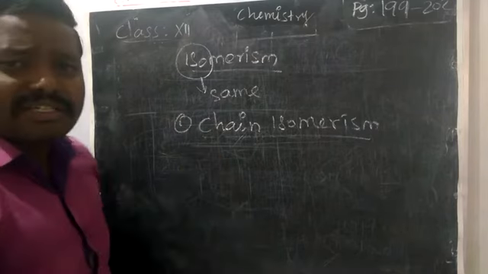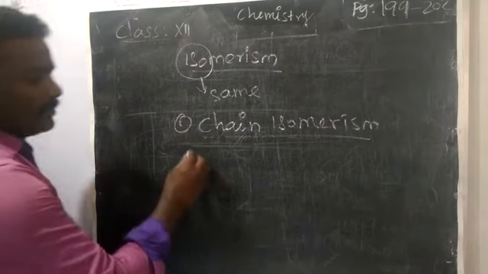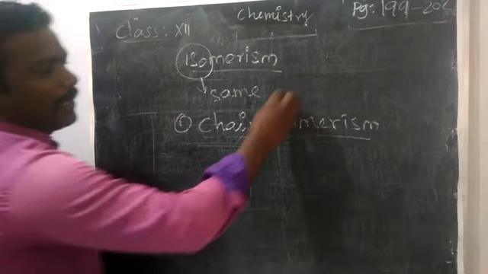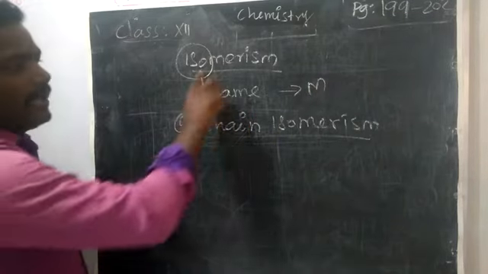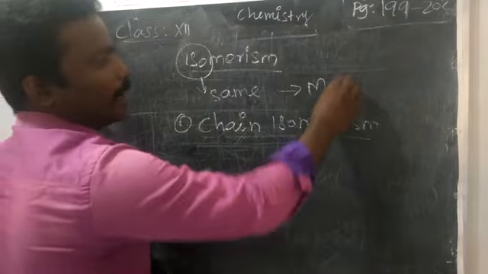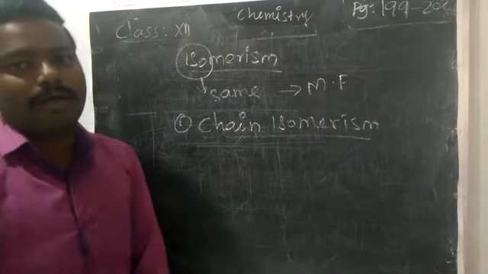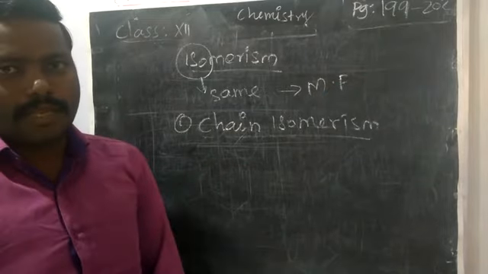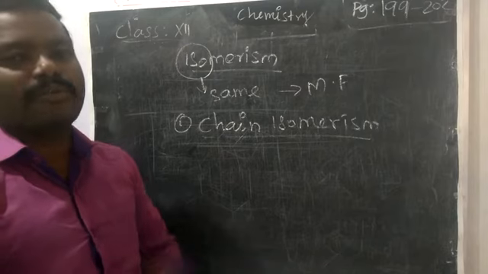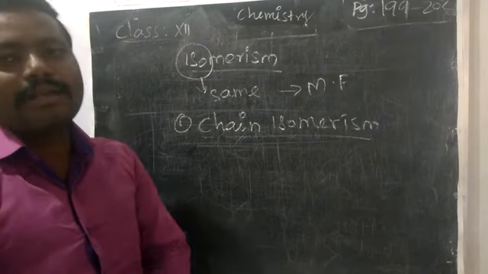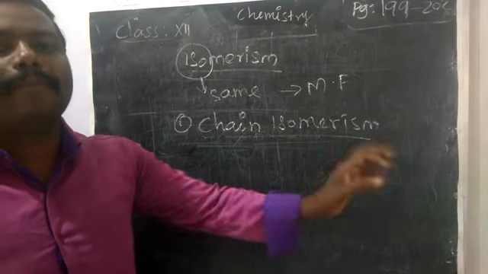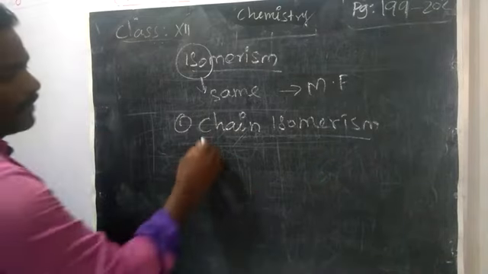What is the definition for chain isomerism? Same molecular formula. Whenever you are learning isomerism, same molecular formula is common for all the definitions. For any type of isomerism, everyone has this first sentence: the compounds having the same molecular formula.